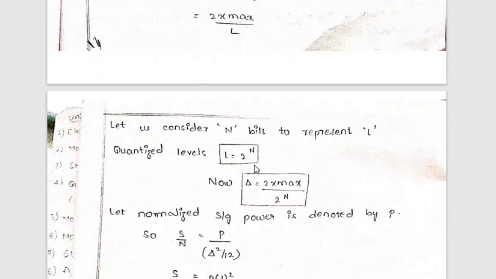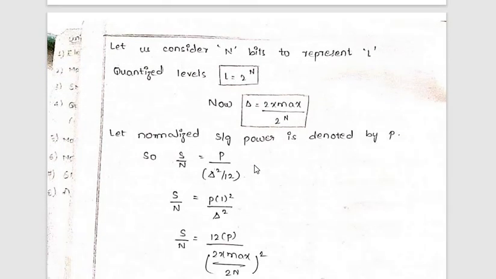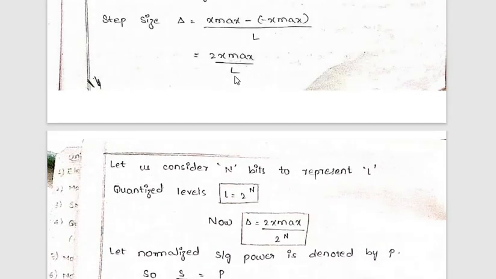Now let n be the number of bits, which is represented by L. How many bits, or how many quantization levels or steps, have you taken? L is equal to 2 to the power of n. Now, what is the delta value? Substituting this L value, delta is equal to 2x max divided by 2 to the power of n.